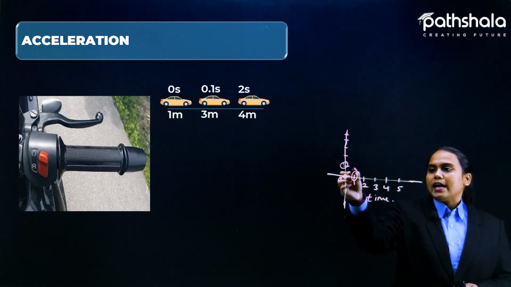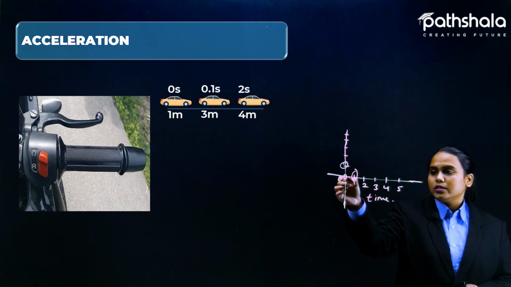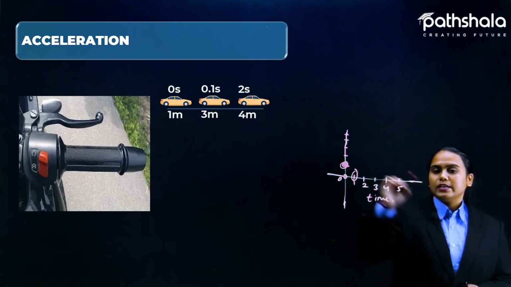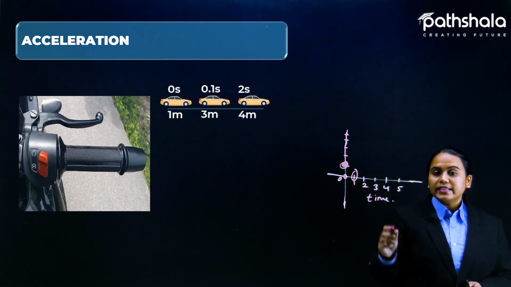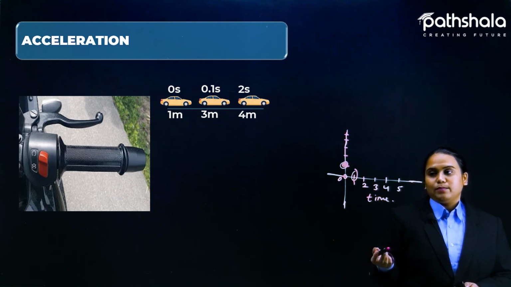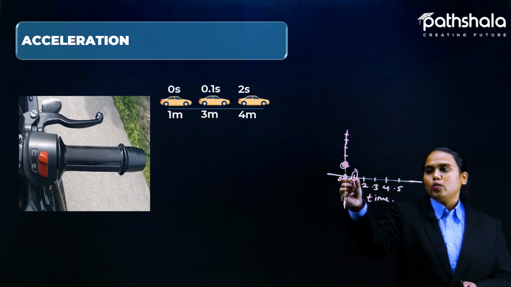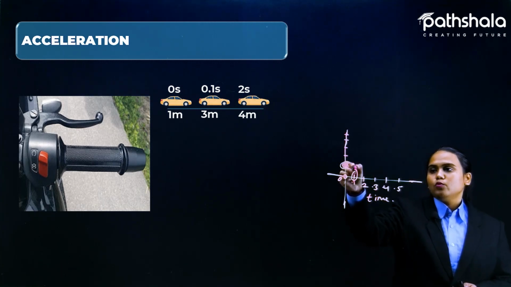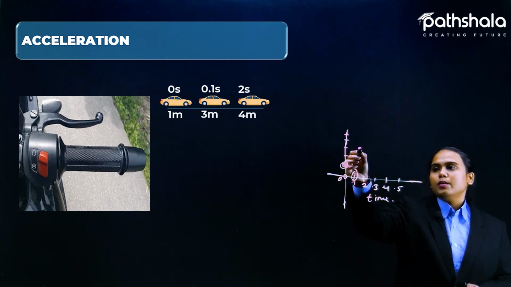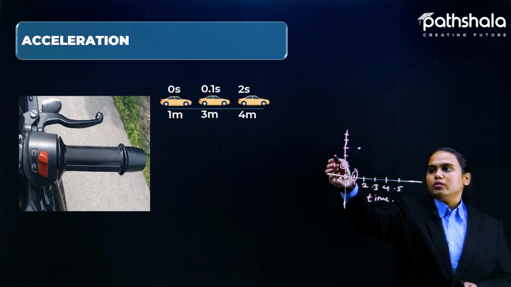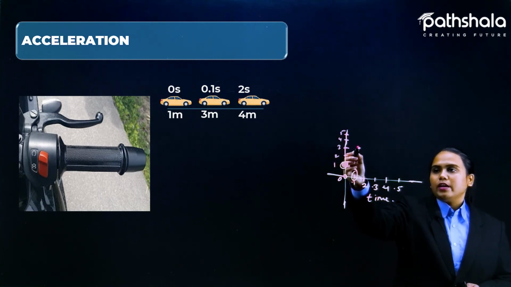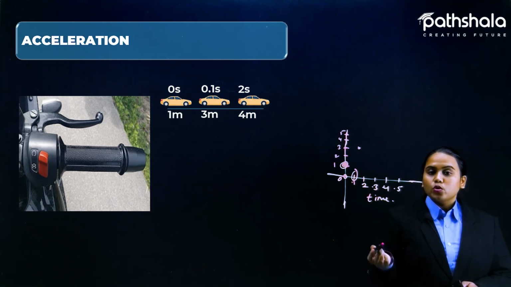For the first 0 seconds, the car is here, and for the next 0.1 seconds, let us consider these as points, the car has moved toward the third point, 1, 2, 3, 4, 5, and for the next 2 seconds.